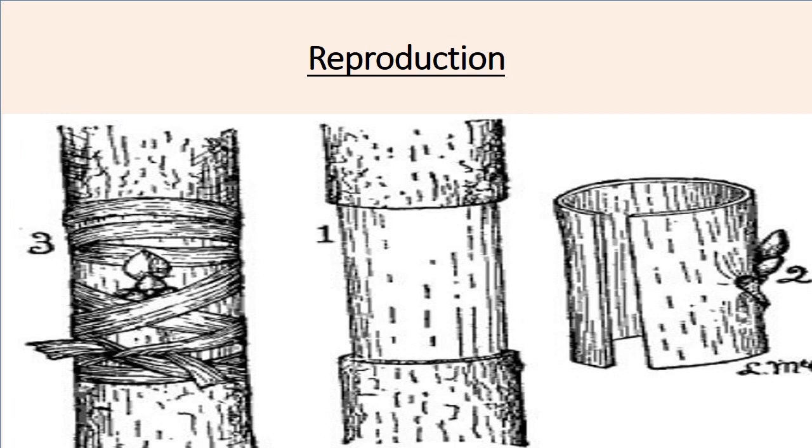So in budding, we also have a stalk and a scion. What acts as a stalk is the bark of an already existing plant, like a plant that has already developed the root system that is able to provide water and mineral salts to the upper parts. So when you have this plant, you cut out part of the bark. As you are cutting, you make sure that you leave some cambium.